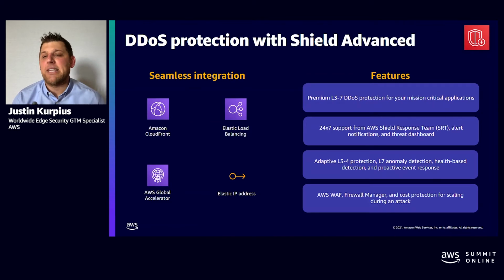But some of the detail on the additional features of Shield Advanced starts with adaptive L3 and L4 protection. So it starts to learn our customer's specific application bandwidth and flow, and it can adapt from what it learns. In the baseline, it learns from the traffic.